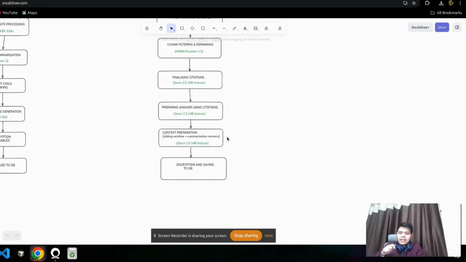And we have implemented sliding window plus summarization memory for the context. Our total context window is 8,000 tokens, out of which 4,000 are preserved as they are and 4,000 are summarized into a smaller part. And then everything is encrypted, if the encryption is turned on, and saved to the DB.